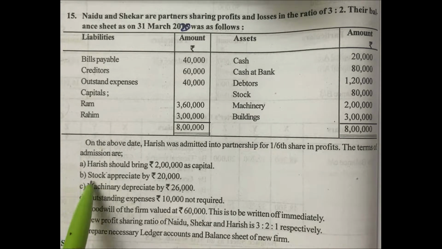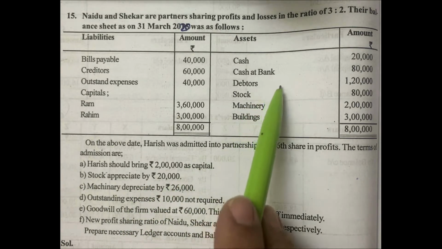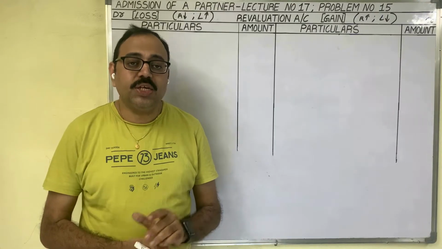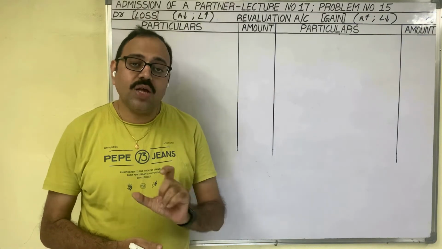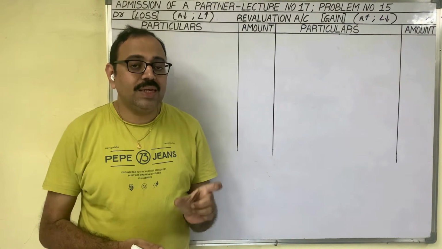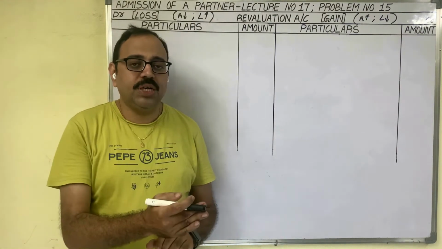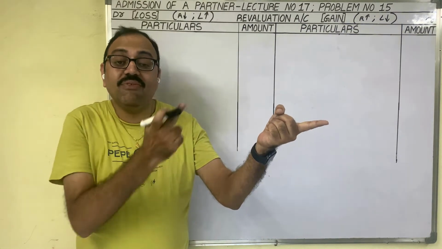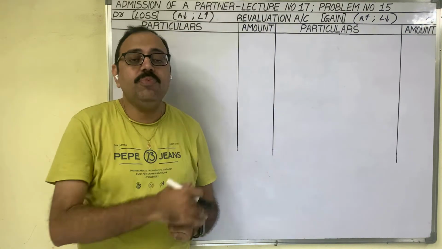See the B bit. Stock appreciated by 20,000. In the old balance sheet, the stock value is given as 80,000 rupees. 80,000 is known as the cost price. And the market value of this stock has increased by 20,000 rupees. So at the time of admission, the old partners came to know that the market value of this stock is 1 lakh rupees. So the market value is increased by 20,000.